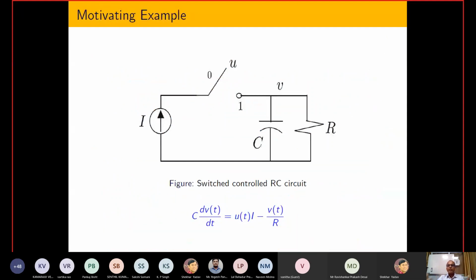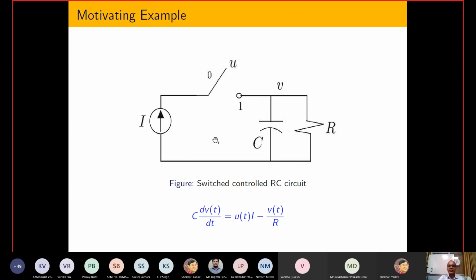Now, before coming to the fractional order, let us try to see one example. I have written this as a motivating example. You might have seen in the first lecture, when I was presenting, I took some kind of circuit, and here the current source is just a voltage source. So here the problem is a little bit reverse. I am saying that there is some kind of current source, and I want to maintain a specific voltage across this resistor.